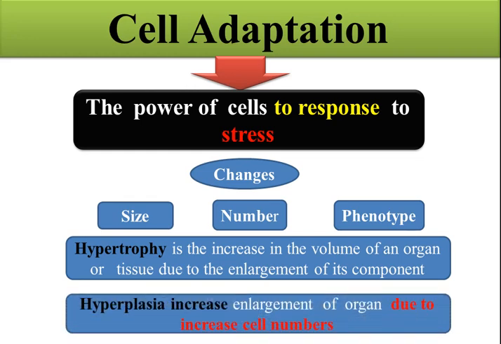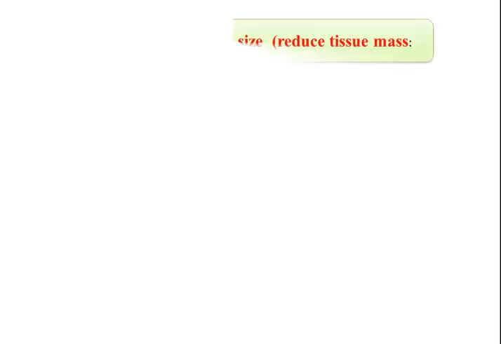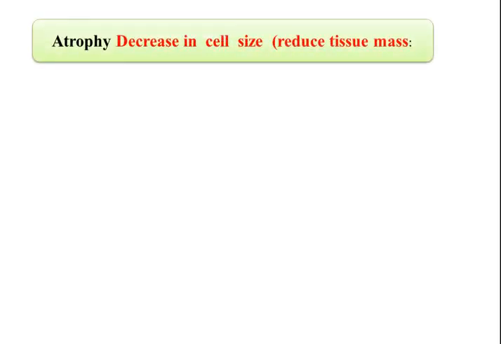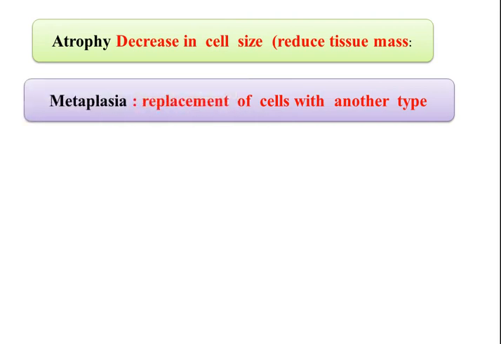We also have another change in the cell as adaptation, which we call hyperplasia. This is an increase in organ size due to an increase in cell number. There will be multiplication, an increase in cell number, so the organ will increase. We have atrophy, a decrease in cell size, the opposite of hypertrophy. In hypertrophy, the organ increases in size, but in atrophy, the size decreases.